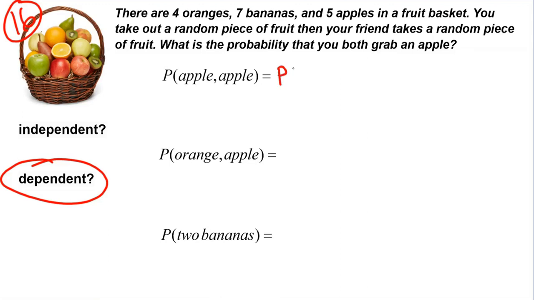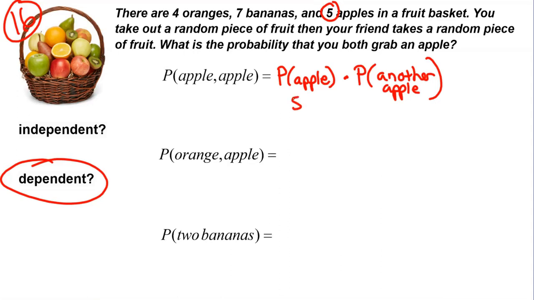So we're going to find the probability of me grabbing an apple and multiply that by my friend grabbing another apple after I grab an apple. So that's how it's different from independent events. So the probability of getting an apple is 5 out of 16. There are 5 apples out of 16 pieces of fruit. So my probability is 5/16. Now I'm going to multiply that by the probability that my friend now gets an apple.